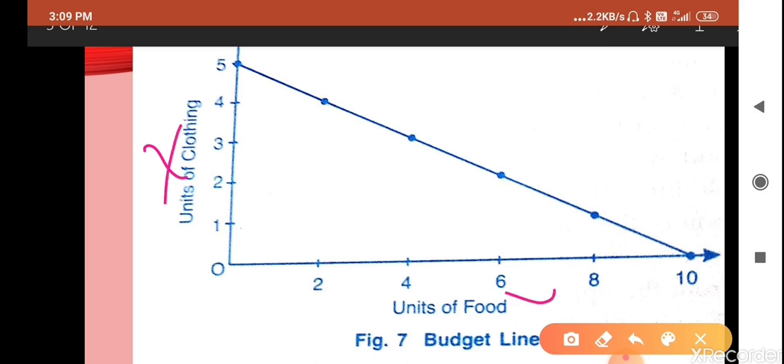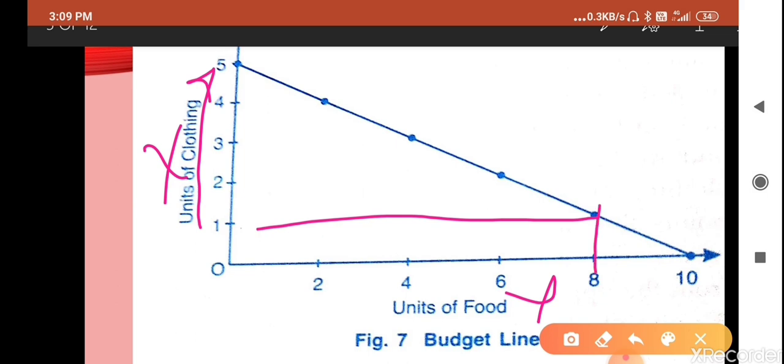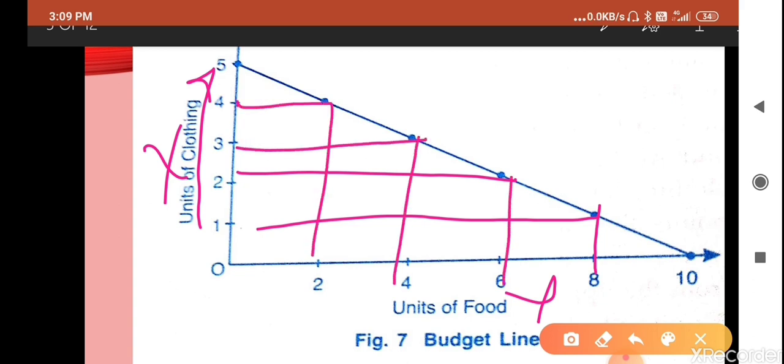X and Y we have taken, so you can write like this also. So we have this, as commodity X is increasing, you can say that if we are increasing commodity X, then commodity Y will decrease. For commodity 1 it was 8, for commodity 2 it is 6, for commodity 3 it is 4, for commodity 4 it is 2, and if it is 0 then it is 5.